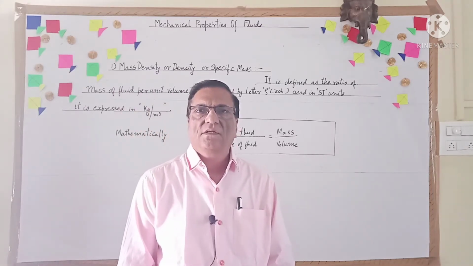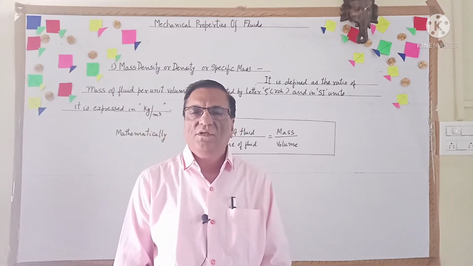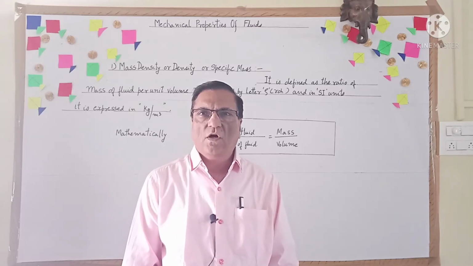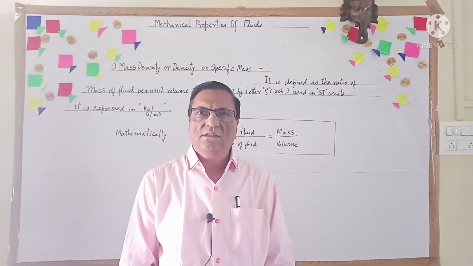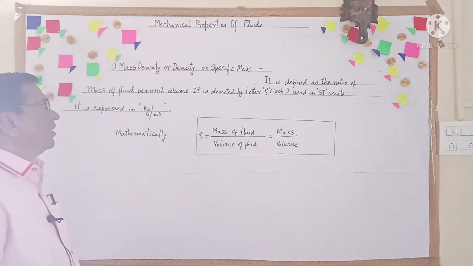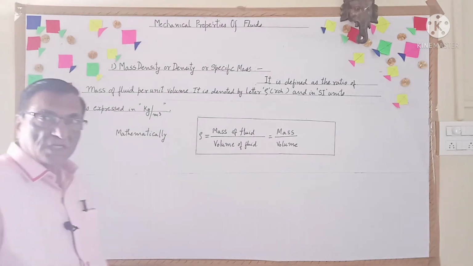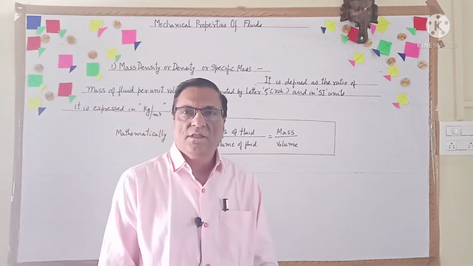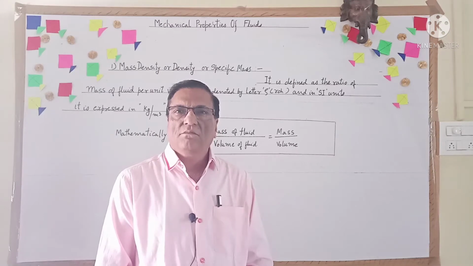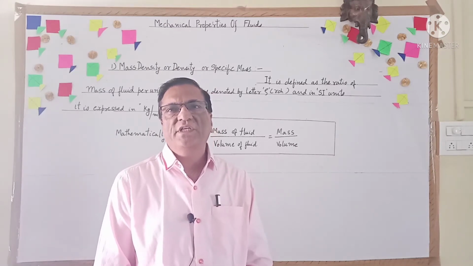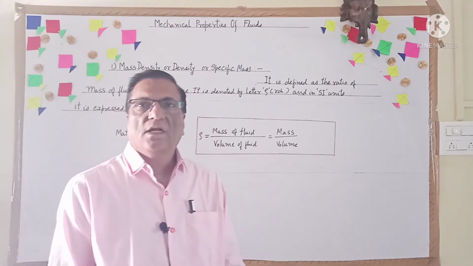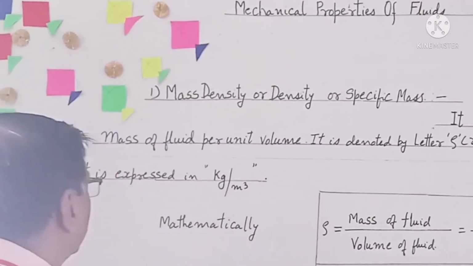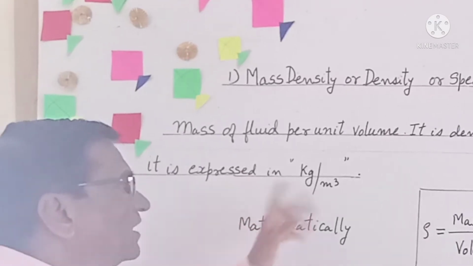Let us take the first important mechanical engineering property of fluid, which is mass density or specific mass. It is defined as the mass of fluid per unit volume, and it is expressed in kg per meter cube.